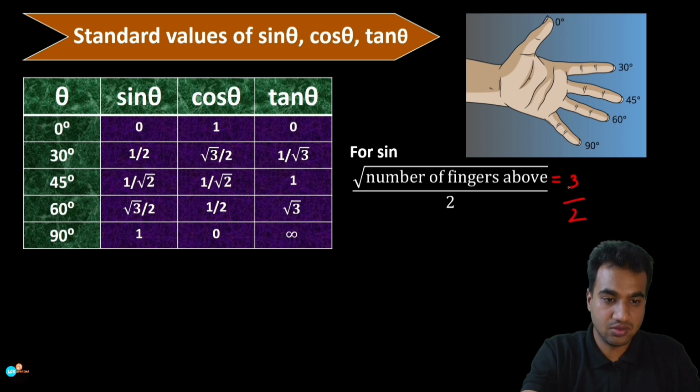So this is the root. So root 3 by 2 is the value of sine 60 degree.